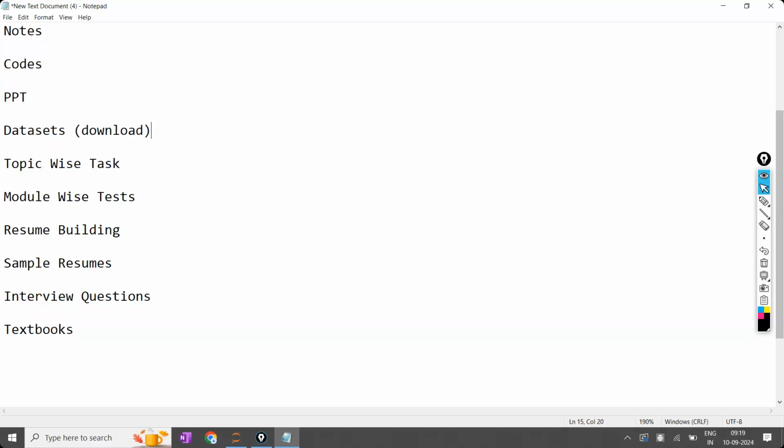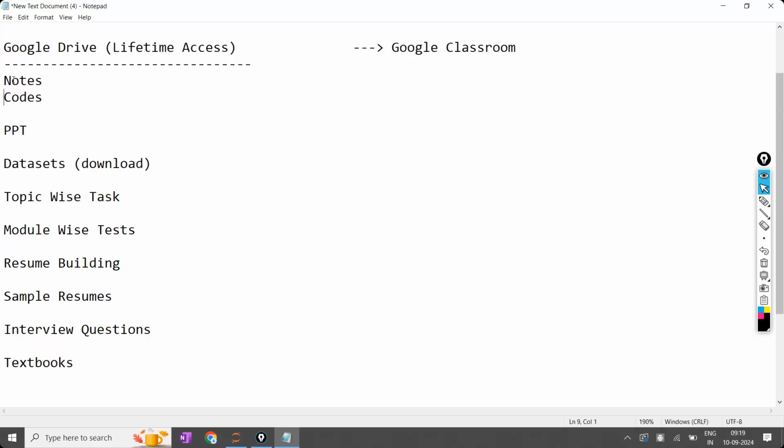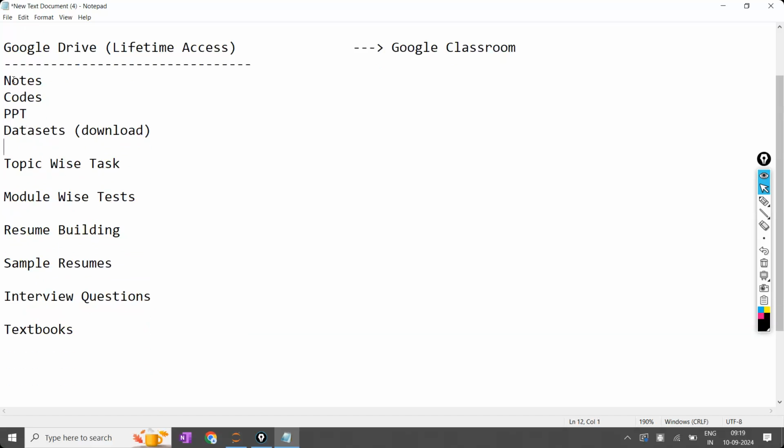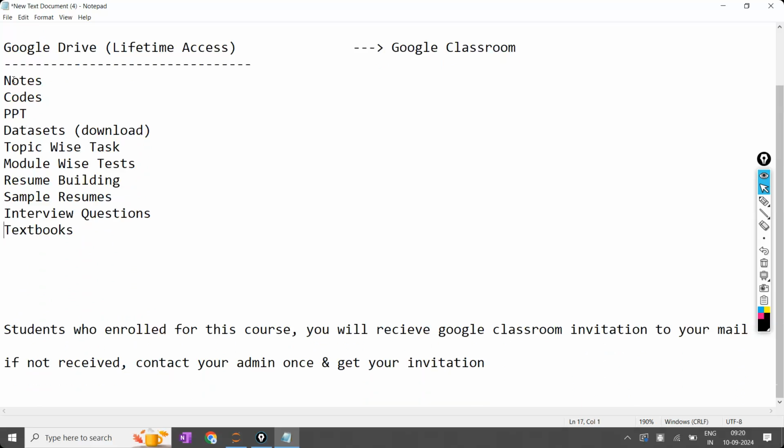All these things you are going to receive with lifetime access. Since you are not able to download, that is the reason I am giving lifetime access. If you were able to download, I would simply ask everyone to download on the last day and then delete it. Since I have not given permission for download, I am giving lifetime access. So no download facility is available. I told you this earlier, on the starting day itself.